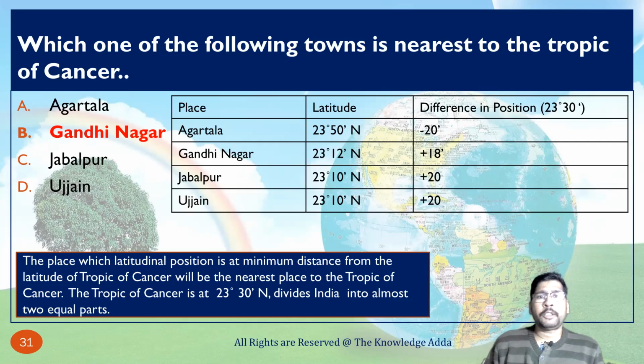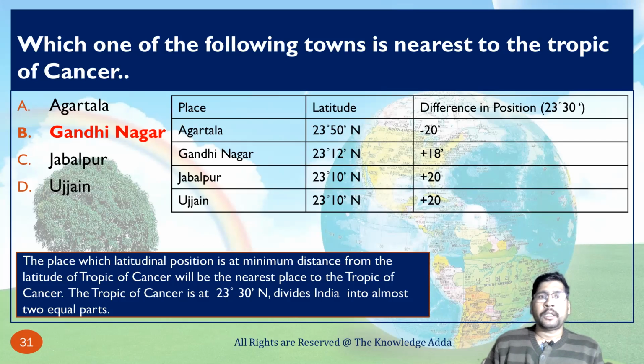Here in this table I have mentioned the latitudes of Agartala, Gandhinagar, Jabalpur and Ujjain. Now what you have to do is subtract these latitudes from 23 degree 30 minutes, because that is the latitude of the Tropic of Cancer. When you subtract, you get the position.